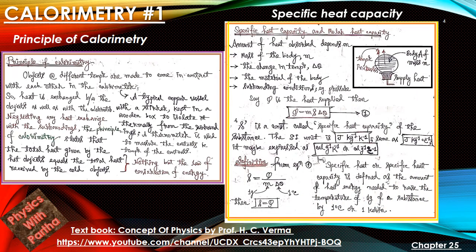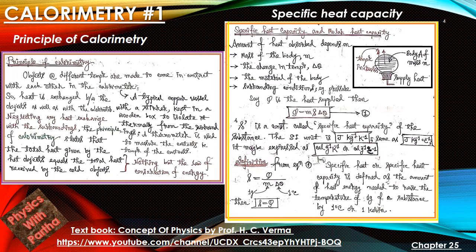Now let's talk about specific heat capacity. Here in the picture we can see one solid sphere where we are supplying heat, and body A of mass m is considered, and due to the supply of heat the temperature increases. Say the mass of the body is m, the change in temperature is delta theta, the material of the body we know, and the body is not exchanging any heat with the surroundings.